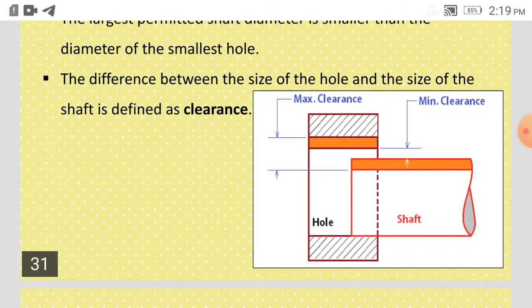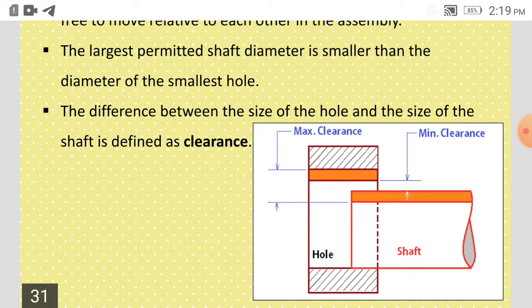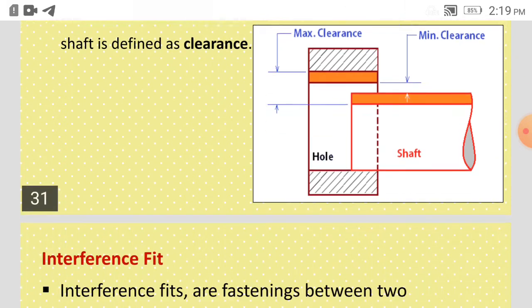So we can see here, this is the clearance, this will be the maximum clearance, this will be minimum clearance, and intentionally the shaft diameter is kept less, outer diameter of shaft is kept less than the internal diameter of the hole, so that it can freely move inside. So that is what is clearance fit. The difference between the size of the hole and the size of the shaft is defined as clearance. So how much clearance is there, that will be given.